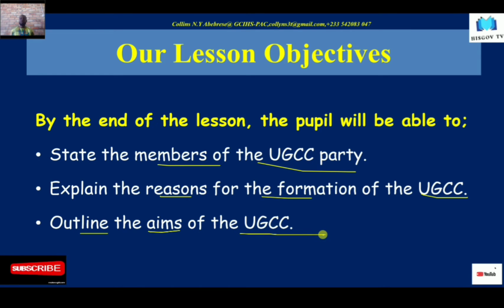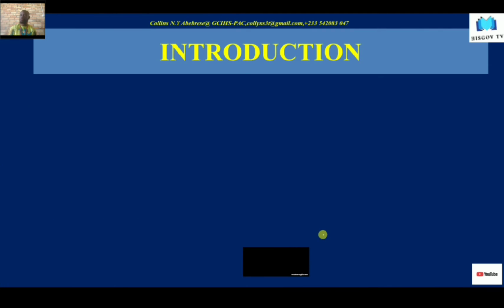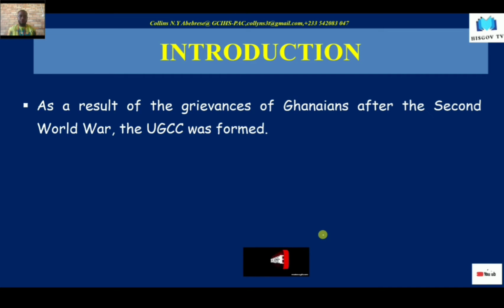What did the UGCC seek to achieve? What was the aim of the UGCC? So you should be able to also state or outline some of these aims as we move on in our discussions today. So I would urge you to get a pen and paper and then begin to learn. So let's begin with the introduction of our topic.